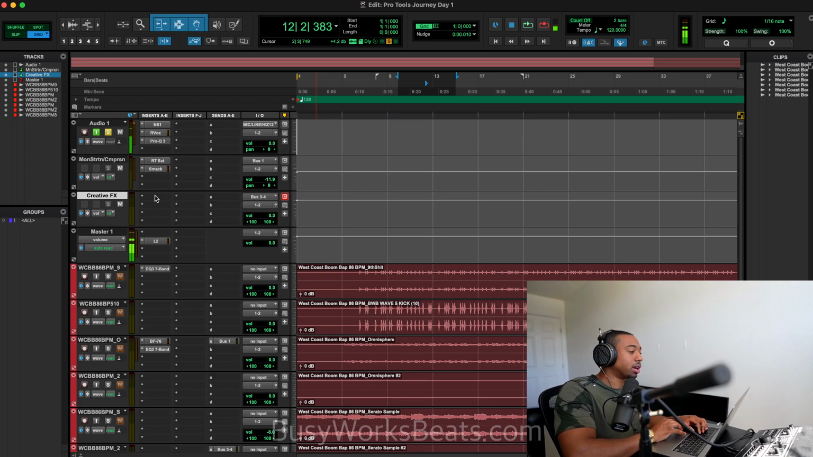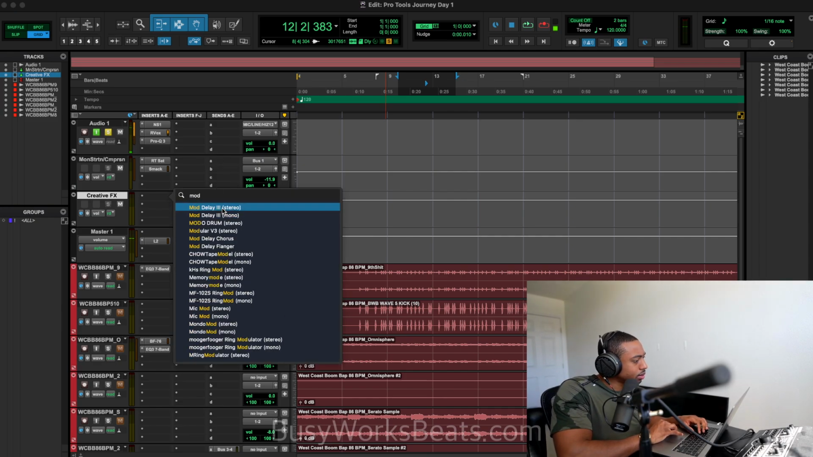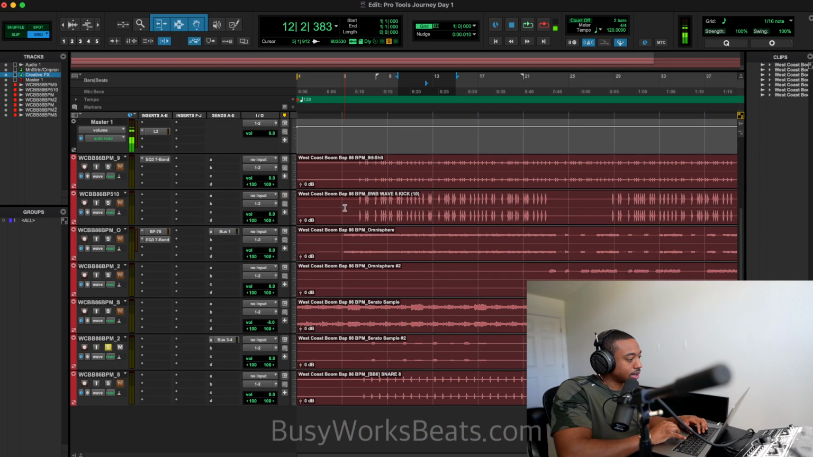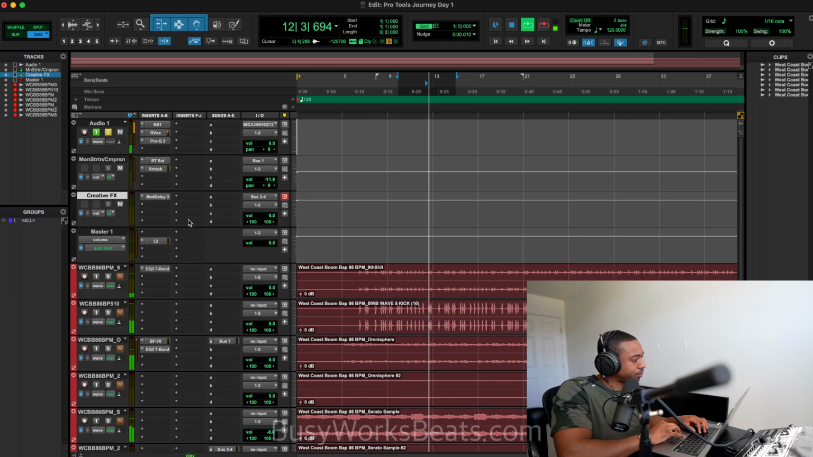So under the creative effects, let's add some delay. Let's do mod delay. I really love their delay effects because it's, how do I explain this? It's signal based, so the delay won't kick in until after the thing has died down, basically. So let's hear what this sounds like.